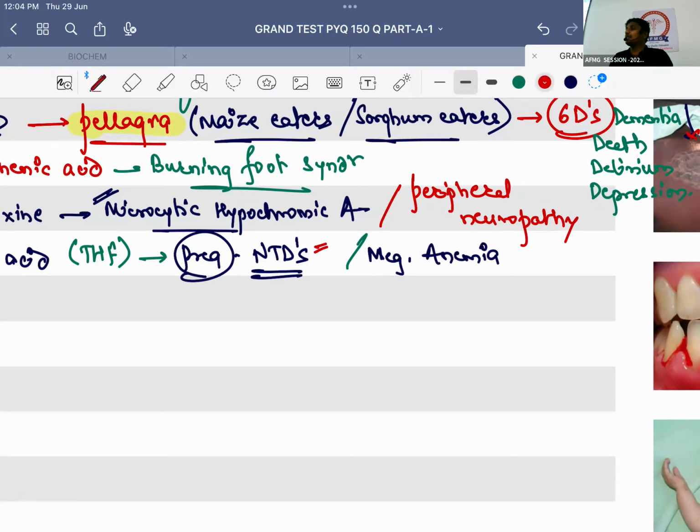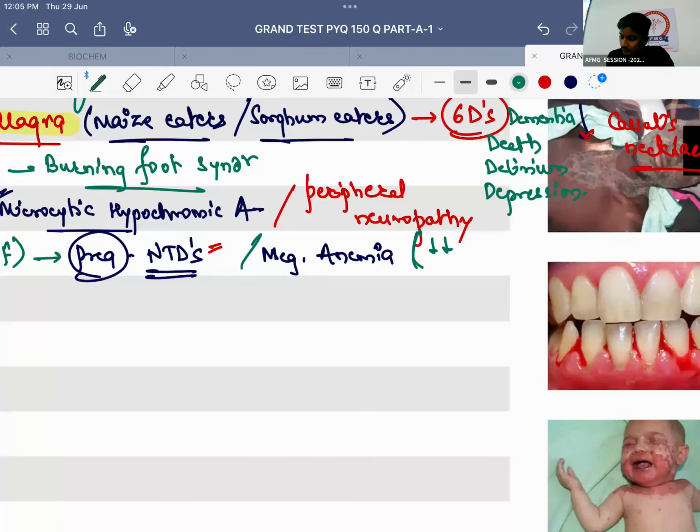And folic acid deficiency is seen in which patients? The patients who are not taking enough green leafy vegetables, in patients mein there is folic acid deficiency. This was the recent previous year question of your exam. They said that there is this one corporate office worker who is having a sedentary lifestyle. She orders a lot of fast food and she has decreased green leafy vegetables in her diet. Which vitamin deficiency is she likely to develop? Answer was folic acid deficiency. Easy. Okay? So that's important.